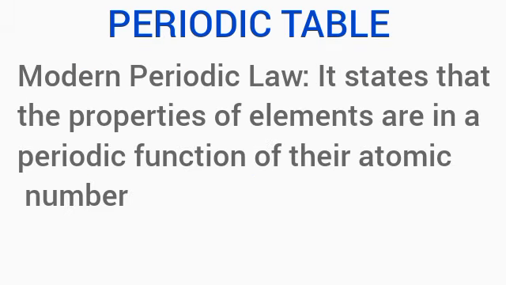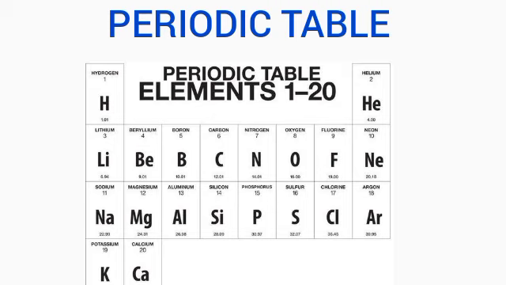Let's talk about the modern periodic law. It states that the properties of elements are a periodic function of their atomic number. In other words, the properties of an element vary with their atomic number in a periodic manner. Let's take a look at the periodic table being displayed on the screen. This is a mini periodic table harboring only elements 1 to 20.